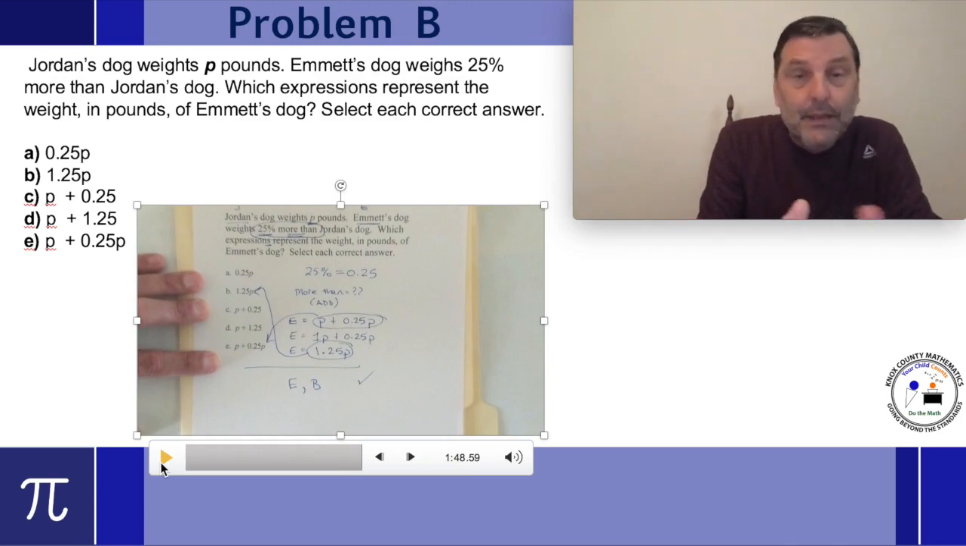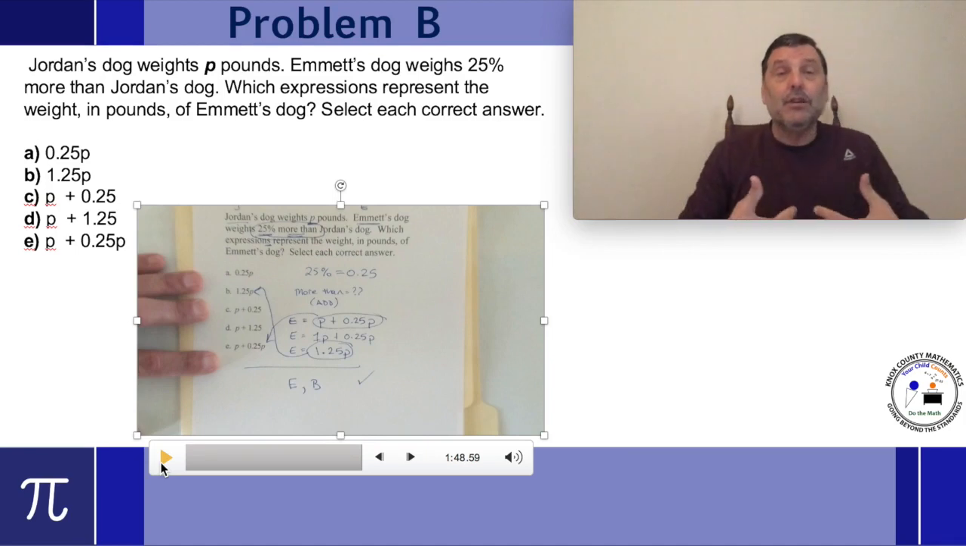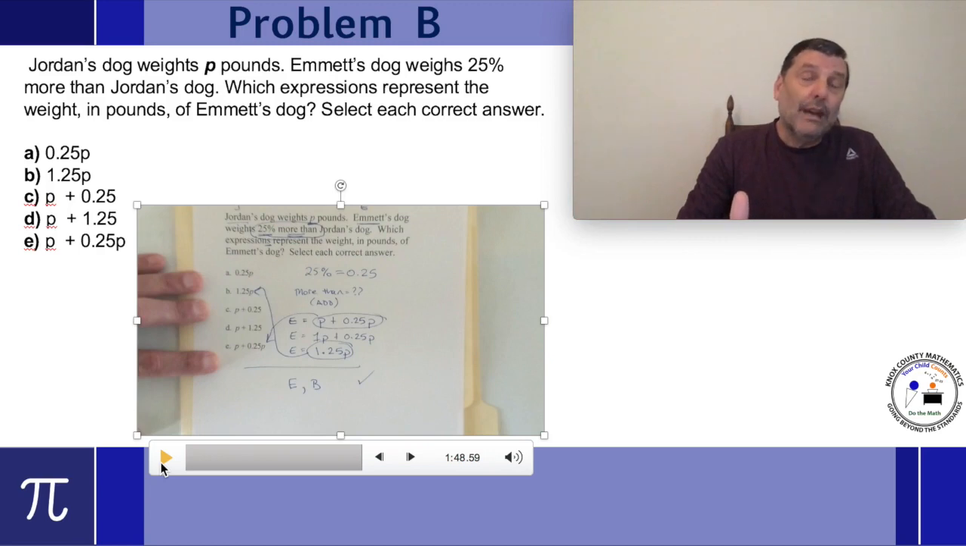I kind of like B myself because that gets me quicker to the answer. E works, but E is almost like a 2-step. I've got to figure out the weight of Jordan's dog, figure out the amount more, and then add those 2 together. That would work, but if I understand B, then I can do all that in one problem rather than adding the amount onto it. I get it in the final answer. And we'll see that again here in just a minute.